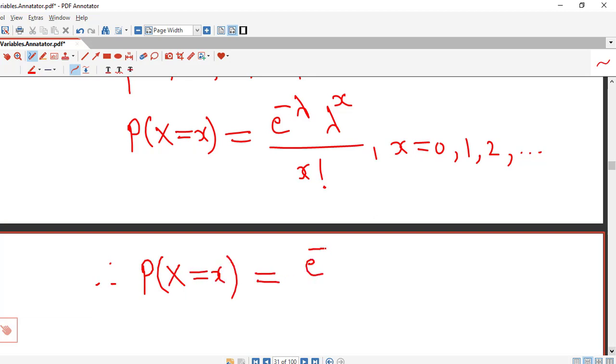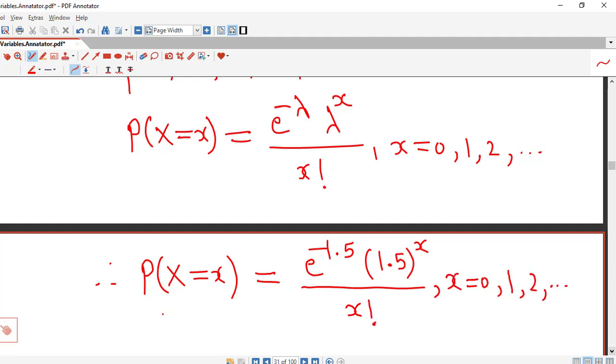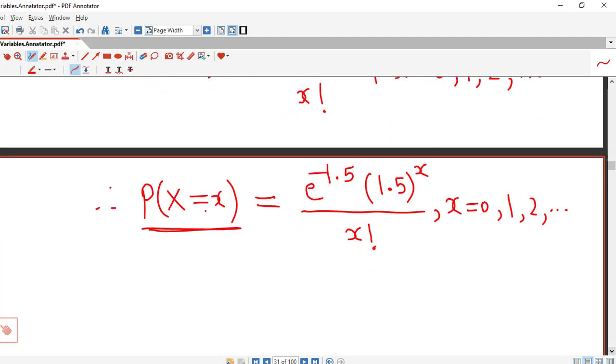So e raised to minus 1.5, 1.5 to the power x divided by x factorial, x equal to 0, 1, 2, and so on. This is the probability of x customers arriving at a checkout counter in any given minute.